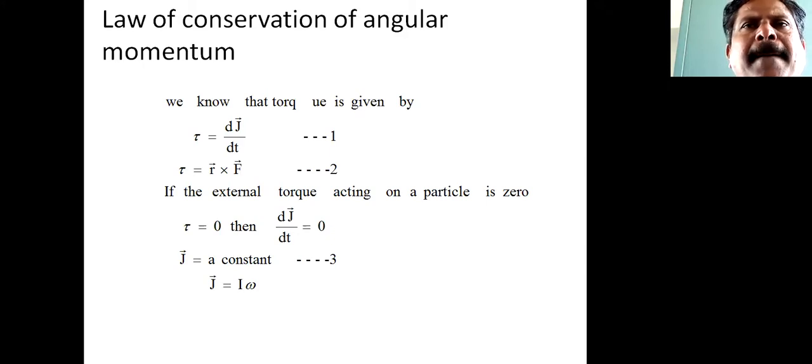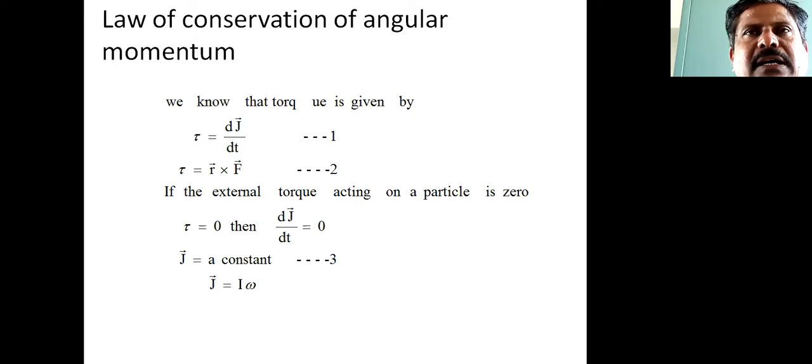So here, the law states that in the absence of any external torque, the total angular momentum of the system remains constant.